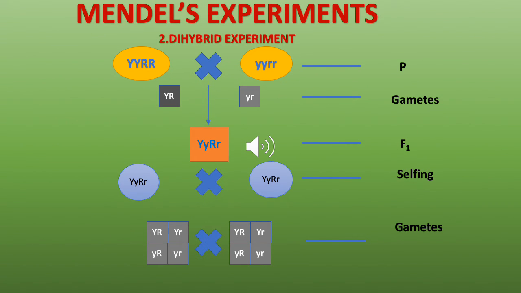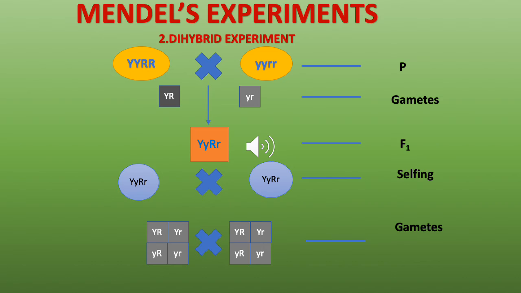Now coming to Mendel's second experiment, which was the dihybrid experiment. Di means dual, double or two. So here he took two garden pea plants which differed from each other for two pairs of contrasting characters. In the monohybrid experiment, they differed from each other for one pair of contrasting characters. Here they differed from each other for two pairs of contrasting characters. He cross pollinated the two garden pea plants and the resulting generation was called the hybrid generation or the F1 hybrid.